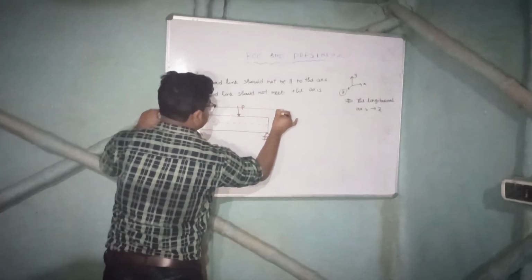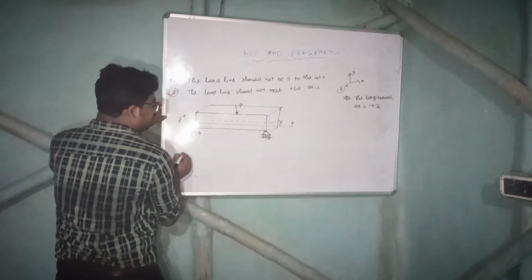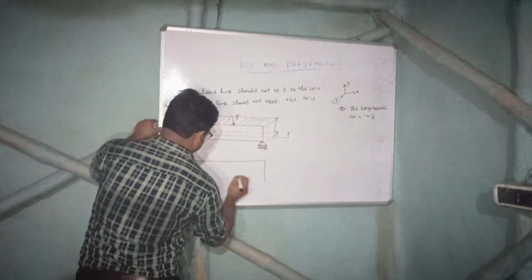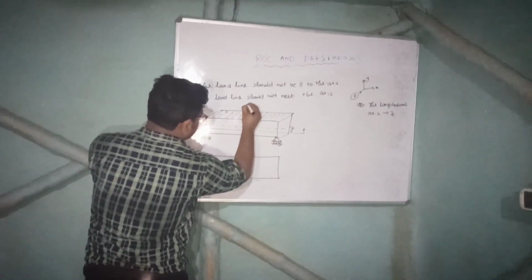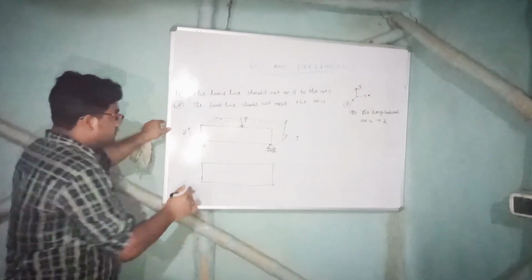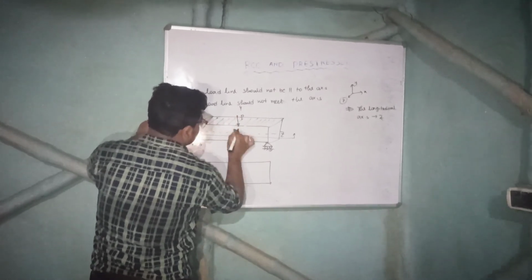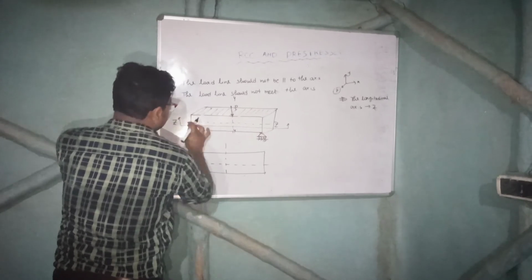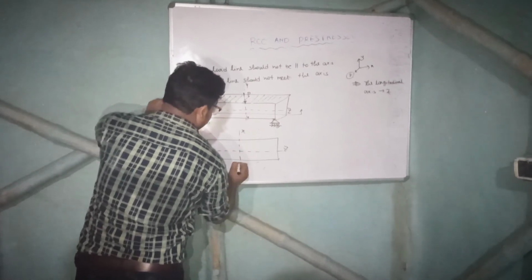This is the cross section, right? This one, like this. So if we draw the cross section like this one, what you will see? This part, right? This one, this is the cross section. So this is ZZ. So X and Y remain. Here this is Z. That means the vertical will be YY, and the remaining will be XX. So tell me what are these? This is Z, and this is X. So this will be X.